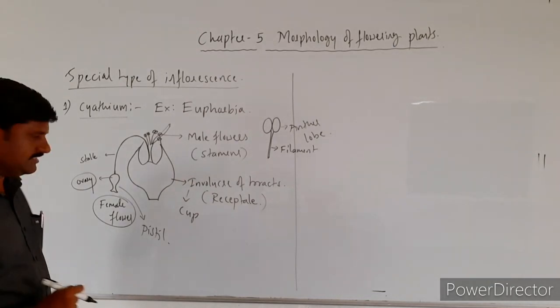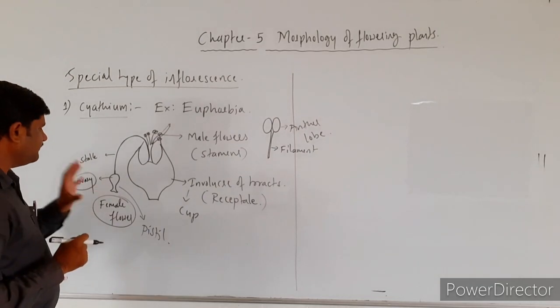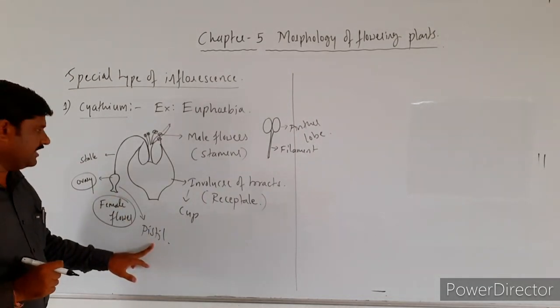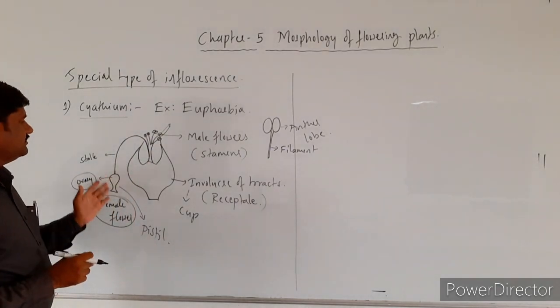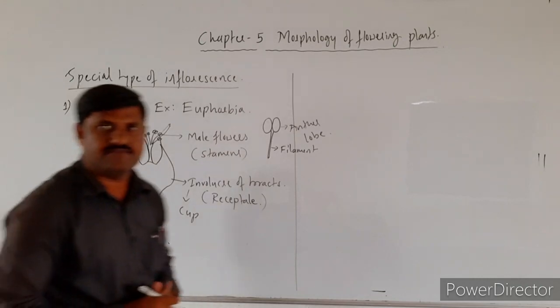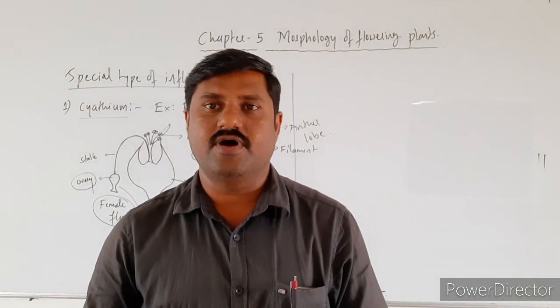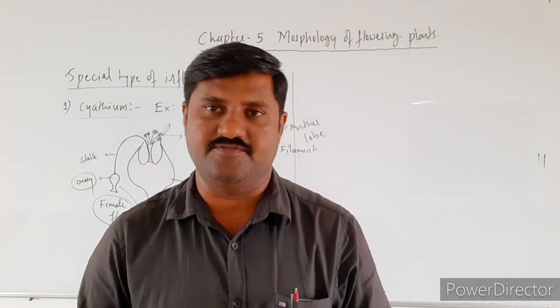So this flower is indicated by the pistil itself. Alright, so it has a long stalk, and this flower is lying at the center of all these male flowers itself. So this is one more type of special inflorescence.